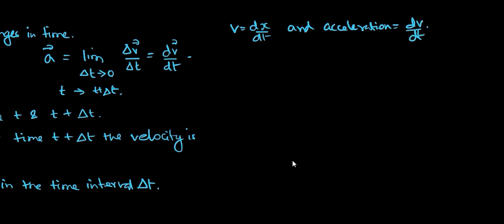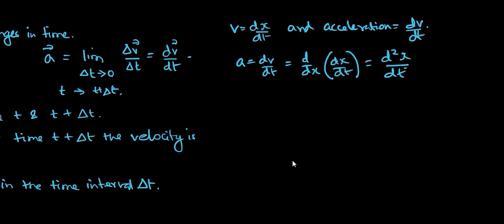So acceleration is equal to d by dt of dx by dt, which is equal to d square x by dt square.